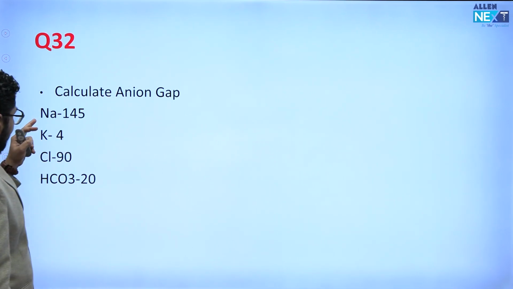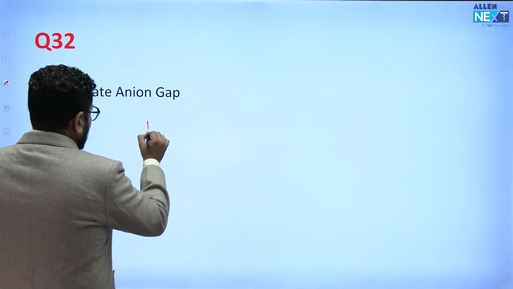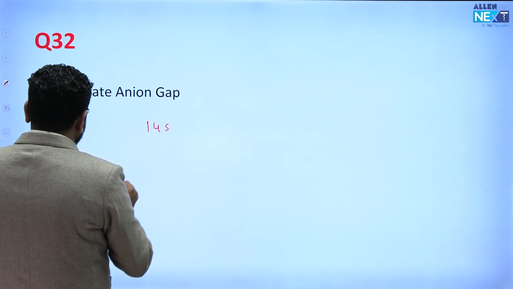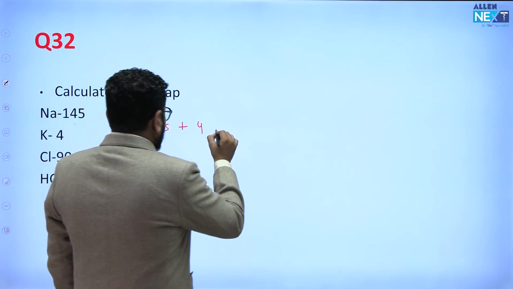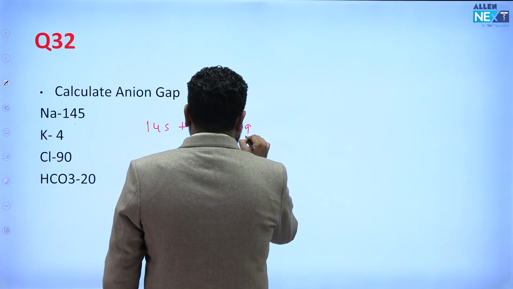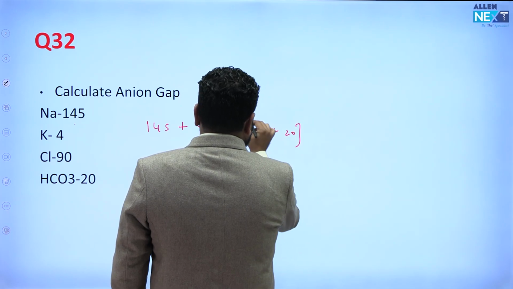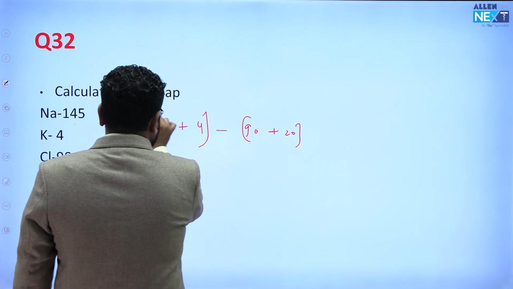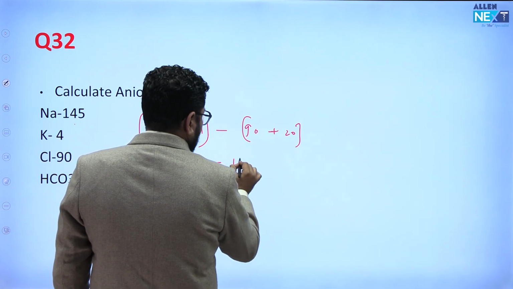Easy one. Anion gap: sodium plus potassium is cation, minus anion. Just make a calculation: it is 145 plus 4, sodium plus potassium, minus 90 plus 20. So this is 149 minus 110.